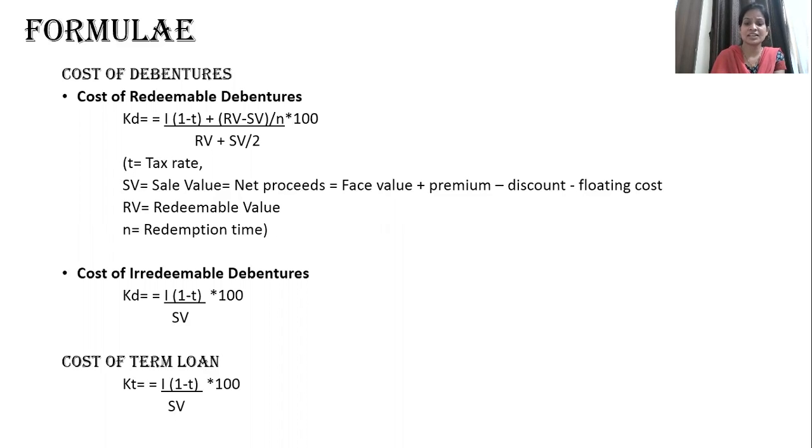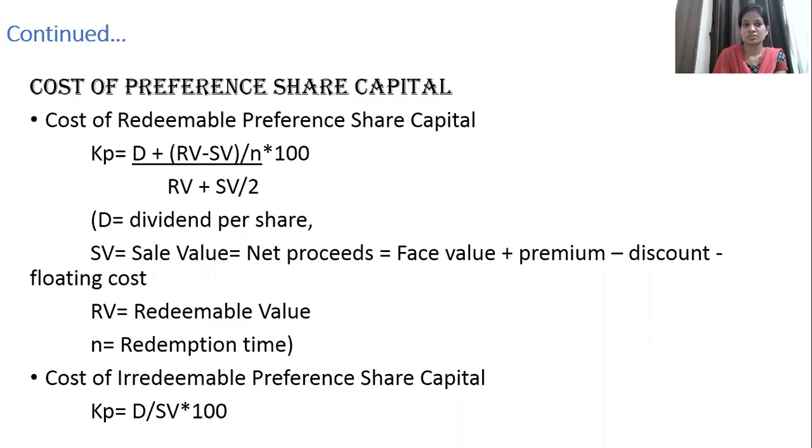Now in the next slide, we'll have a look at the cost formula of preference. Similar to debentures, we have redeemable preference shares and irredeemable preference shares. The formula is very similar, but here you will not find 1 minus t. The reason being, dividend is entirely taxable, you don't get any tax benefits.